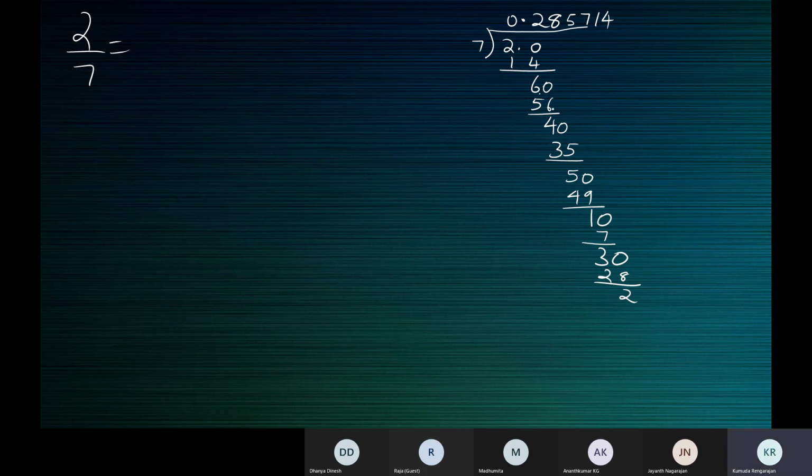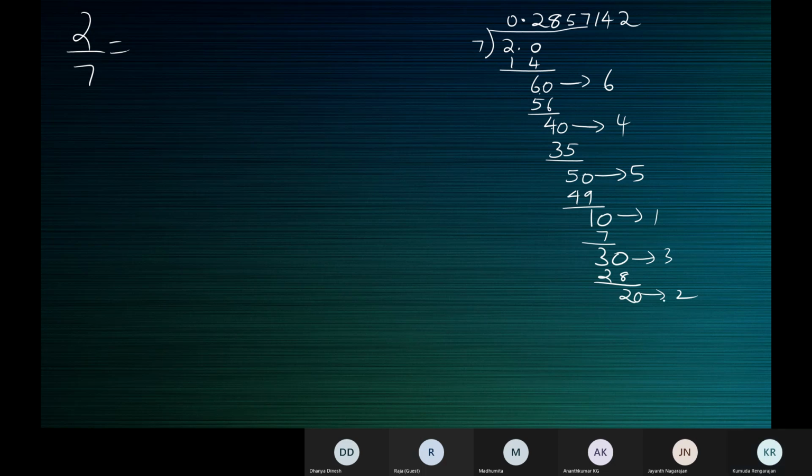Then we got remainder 6, then 4, then 5. So here we got 6 as the remainder, here 4, here 5, here 1, here 3, and 2 again. We started with 2 and we've got 2 again. Now what will happen? Add a 0. Then again the same thing will repeat.